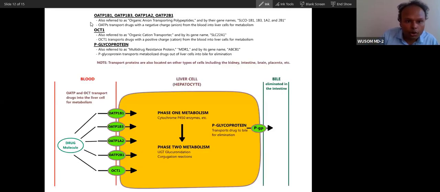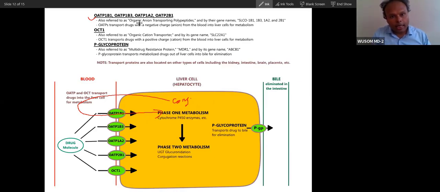So these are the proteins you can see. OATP1B1. I told you this is the protein that, when conjugated bilirubin regurgitates into the blood, takes it up into the cell, and the same for a regurgitated drug. Now you can see this group, OATP, is also referred to as organic anion transporting polypeptides, and these are the genes.